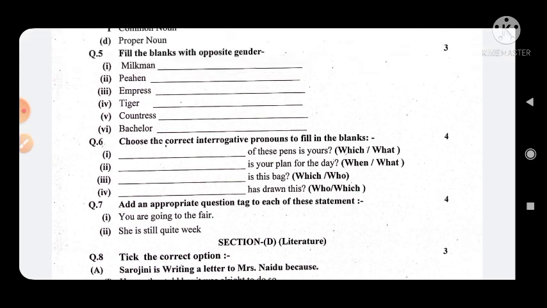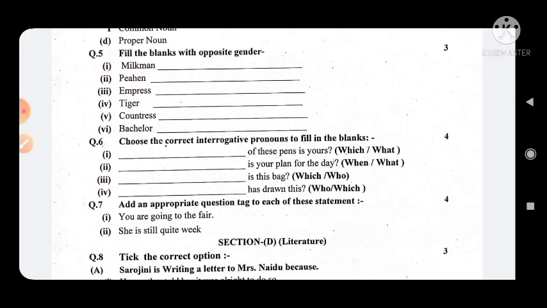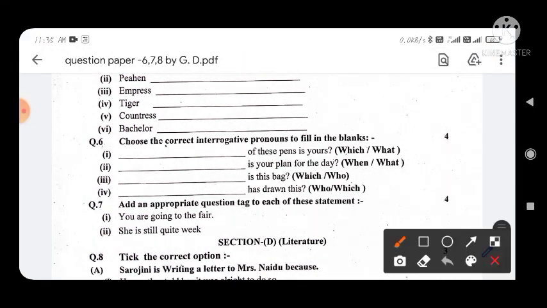So which word will be used in this sentence? You have to fill it. And second is your pen for the day, or is this bag. Now you can select only one word from the brackets, that is the correct, the proper, the suitable word for the remaining sentences. So be careful on this exercise.